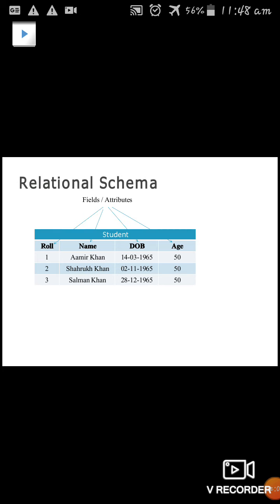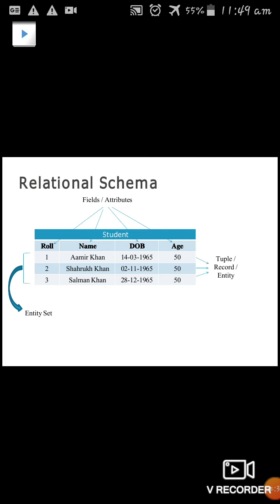So these we call fields or attributes. The rows we call tuples, and the columns we call attributes. The data in the data field we call an entity set. For example, roll number is one entity set.